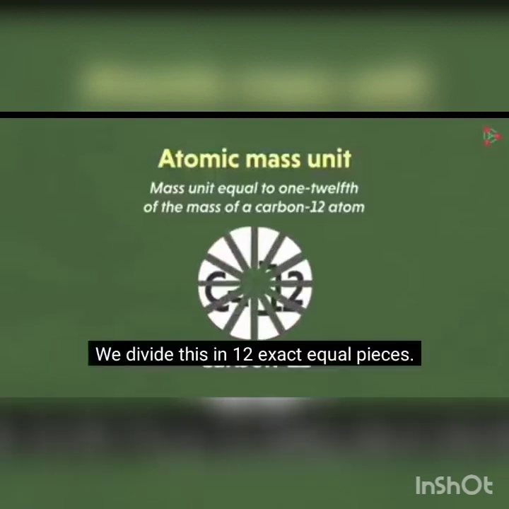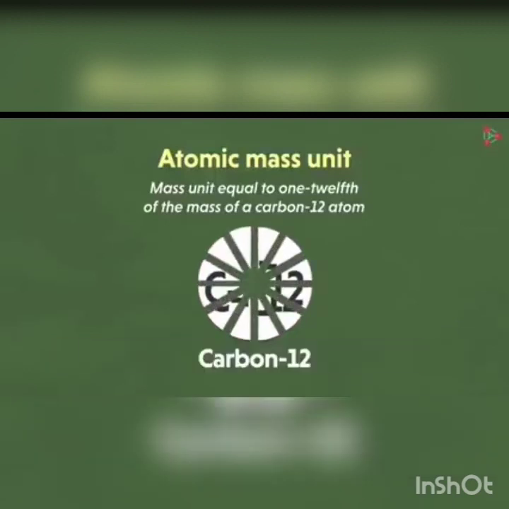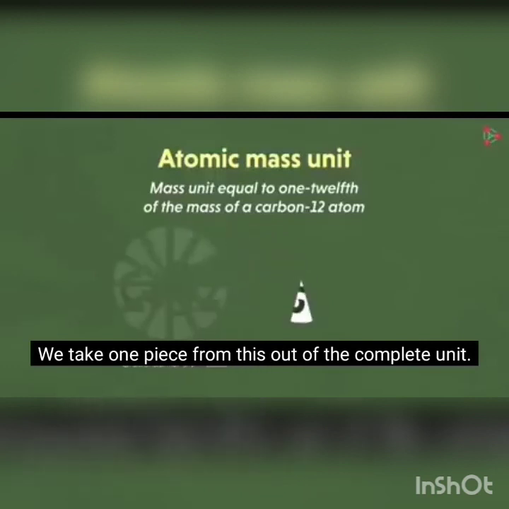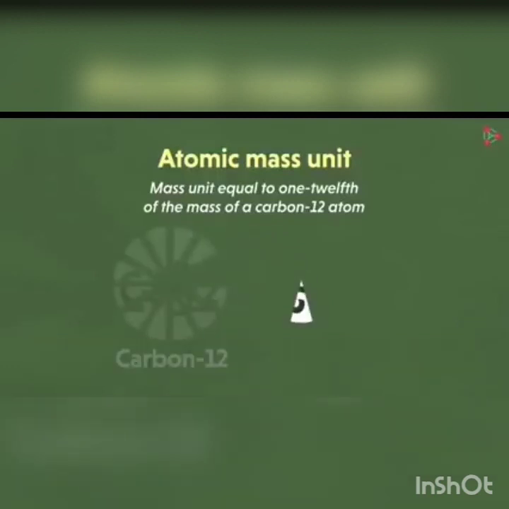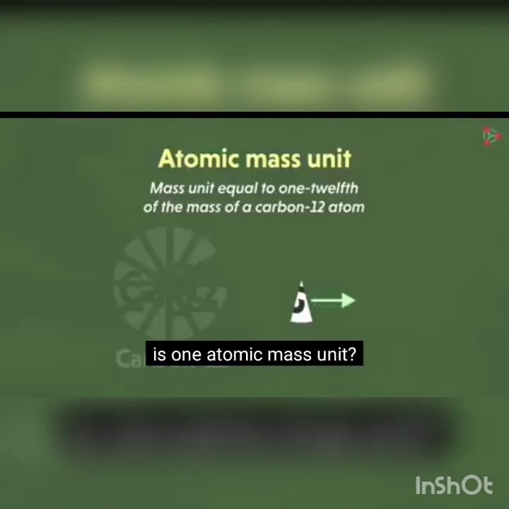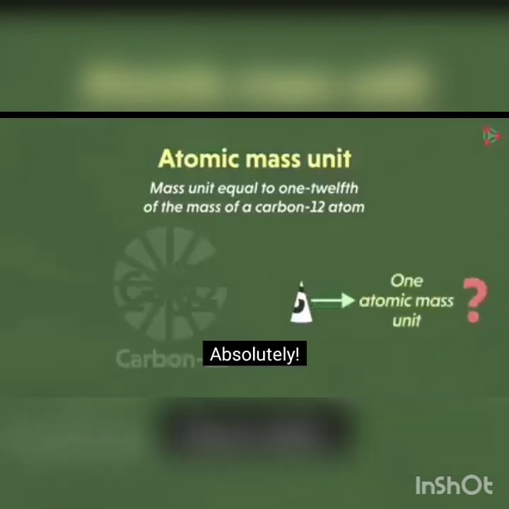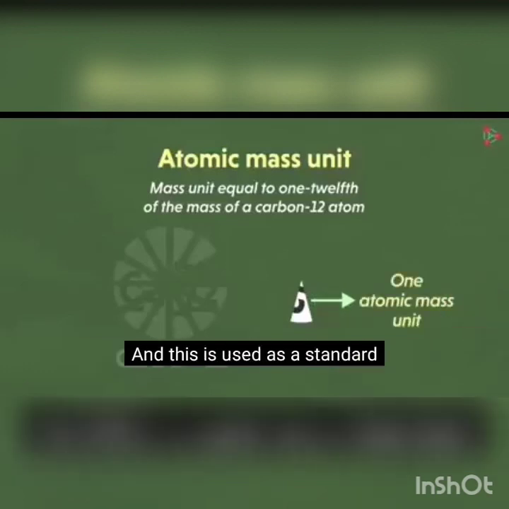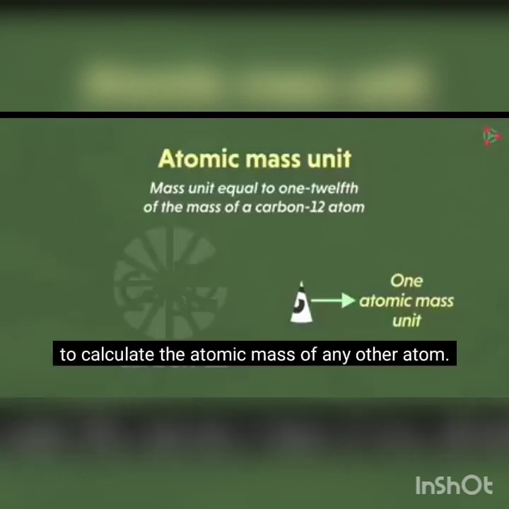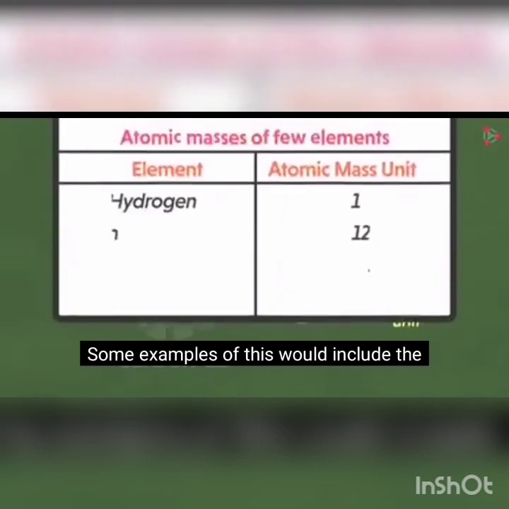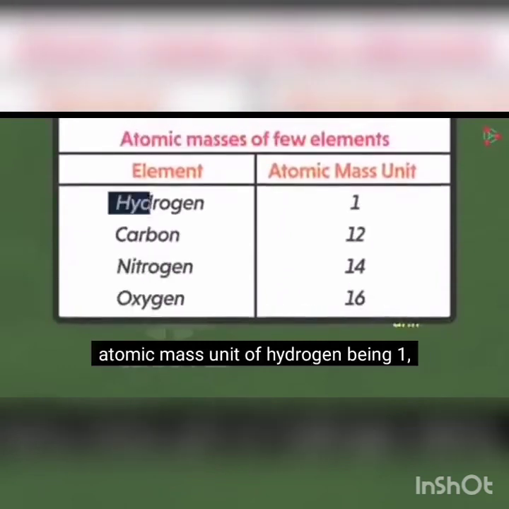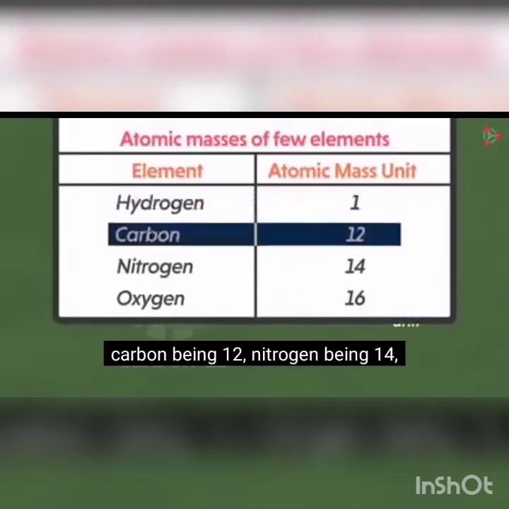So, let us assume this is one carbon-12 atom. We take one piece out of the complete unit. Can we say the mass of the single piece is one atomic mass unit? Absolutely. This is used as a standard for calculating the atomic mass of the other elements also. Now, in the table, let us see the atomic masses of a few elements.